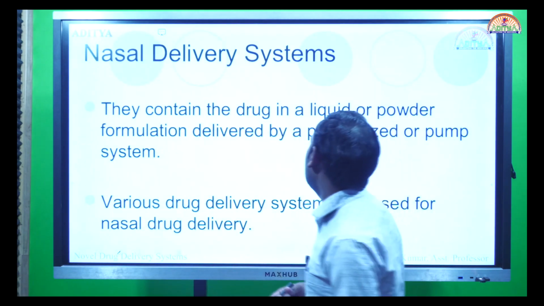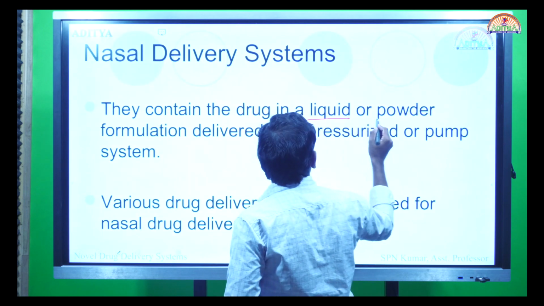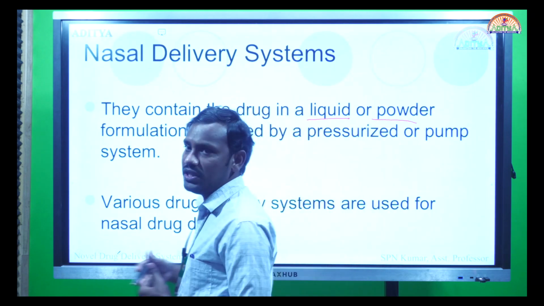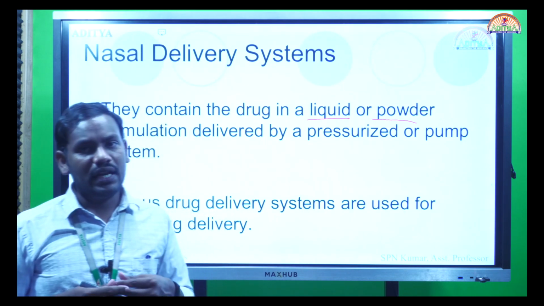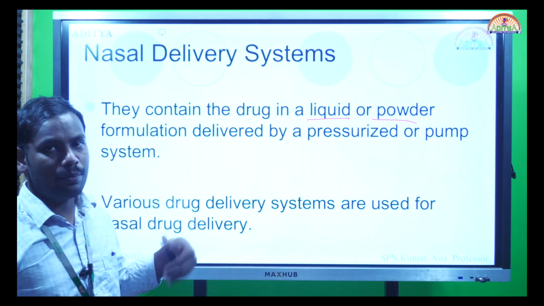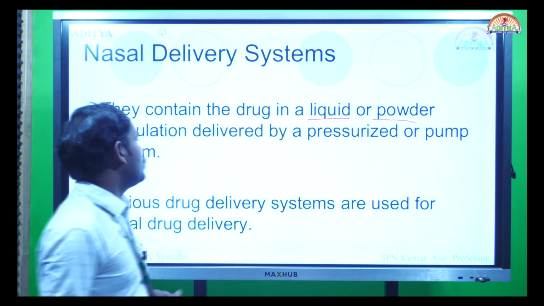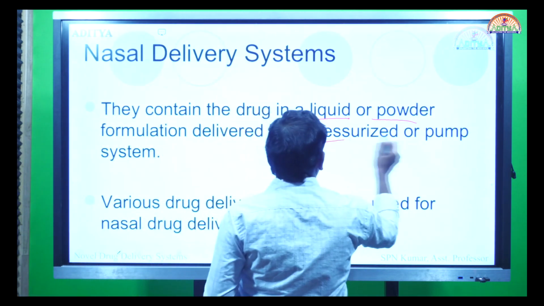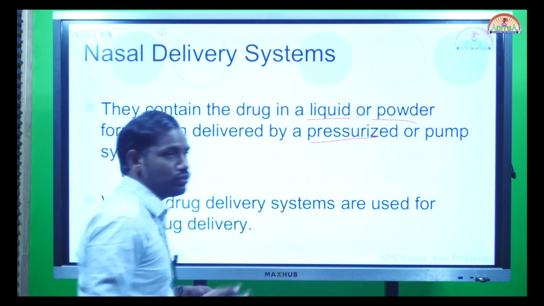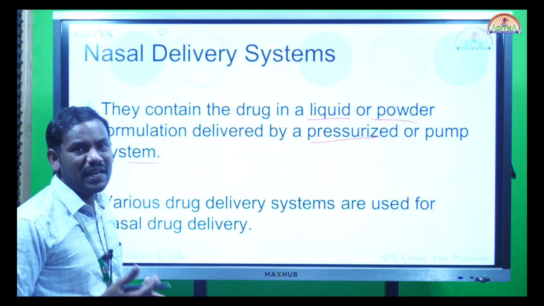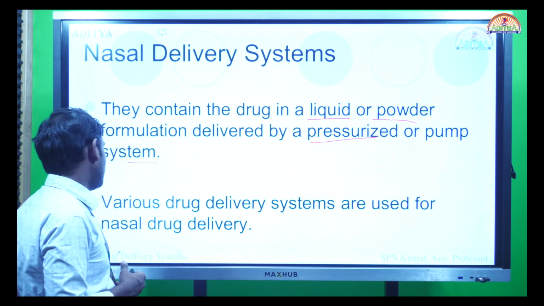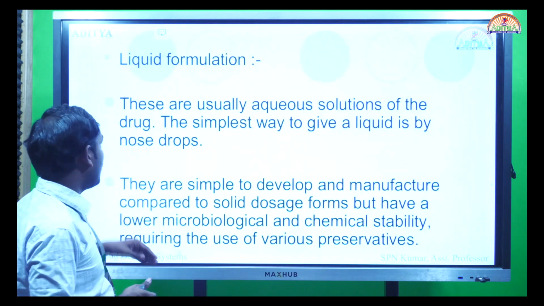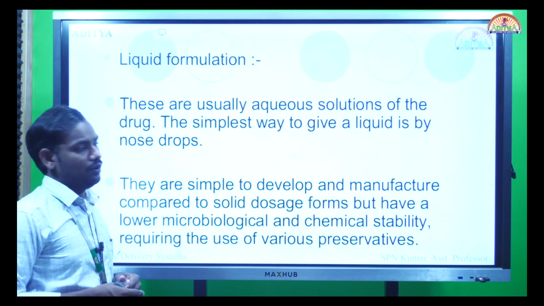In the market we have a liquid or a powder formulation. This formulation has to be released into the nasal cavity by using an appropriate device. We are going to see such appropriate devices in the coming slides. We can give them by using pressurized or pump systems. We can use aerosols or spray systems to release the drug into the nasal cavity. So the various drug delivery systems used for nasal drug delivery are, first, the liquid formulation.